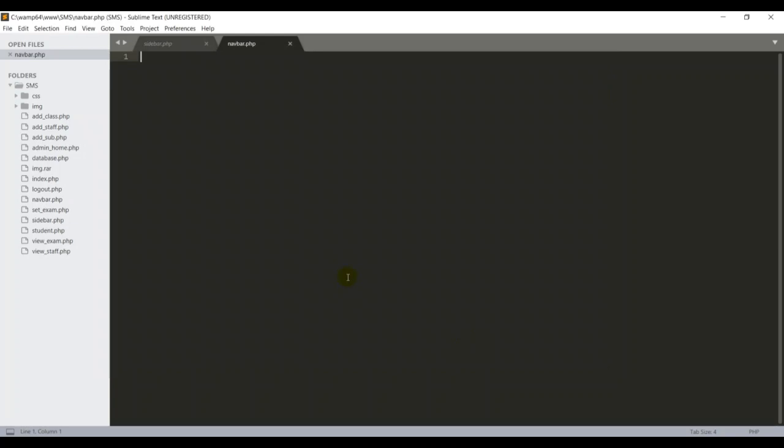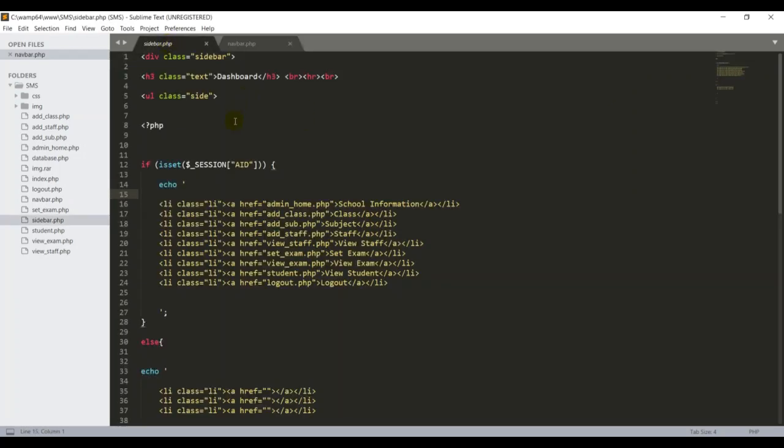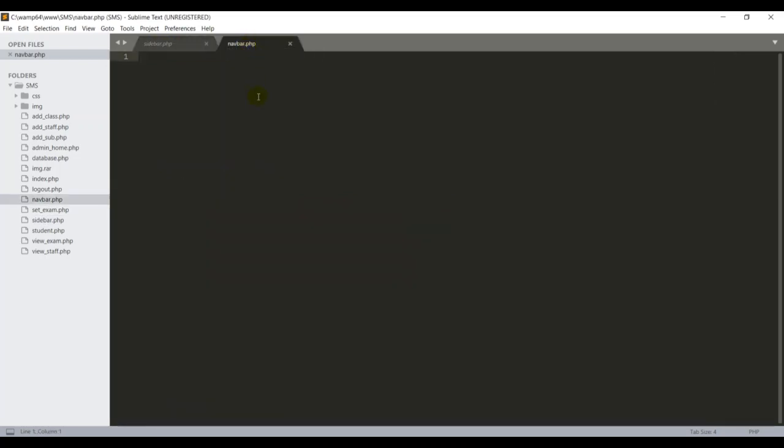First of all, I want to explain: we have already created one sidebar for the admin homepage. I'm going to use a similar concept for the navigation bar. First of all, I'm going to create one section using a div. In that div I can create a class for my CSS design.